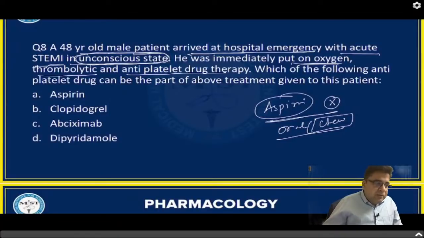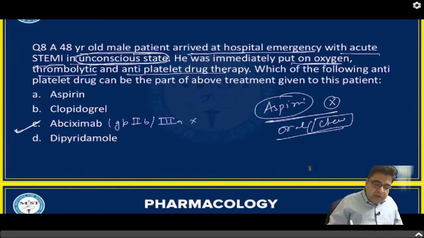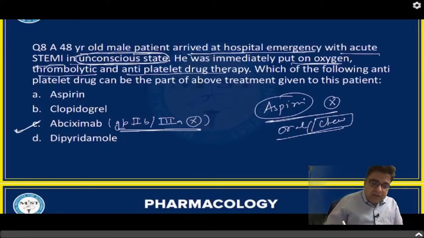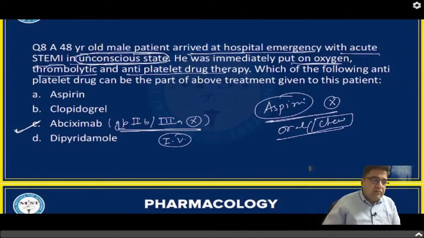In this case the patient is unconscious, it's an acute emergency. So during an acute emergency we have a group of antiplatelet drugs, we call them glycoprotein 2b3a inhibitors. These medicines are given by IV route. So this medicine can be the antiplatelet drug given for the treatment of this patient, right?